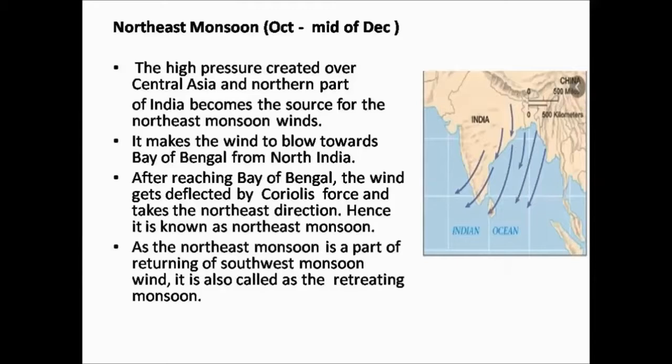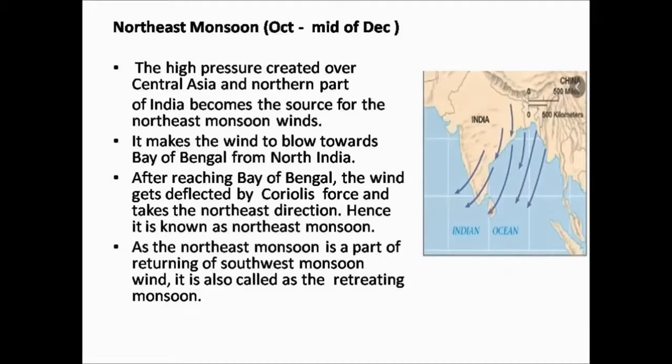As you can see in the map here, there is a deviation of the winds towards the eastern side. It blows from the north and at a stage it turns towards the east. This is because of the Coriolis effect. So therefore it is known as the northeast monsoon.